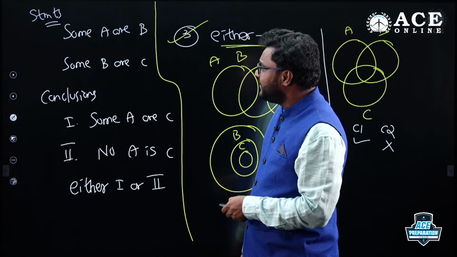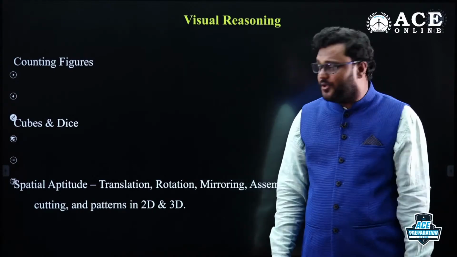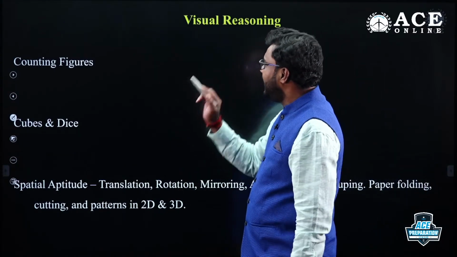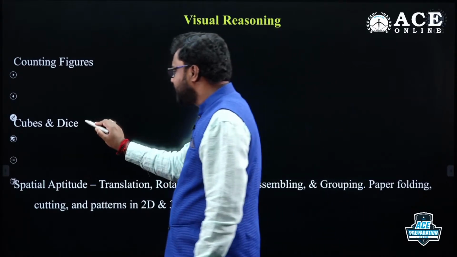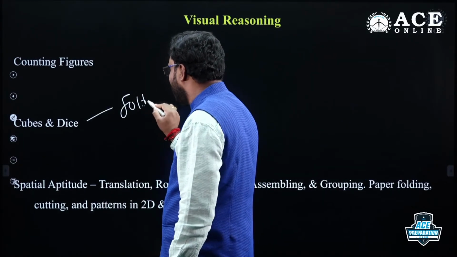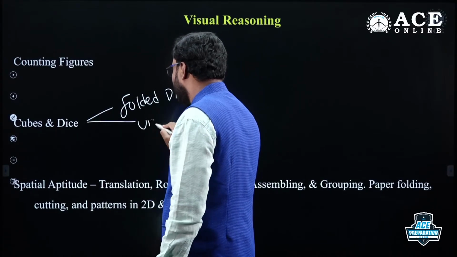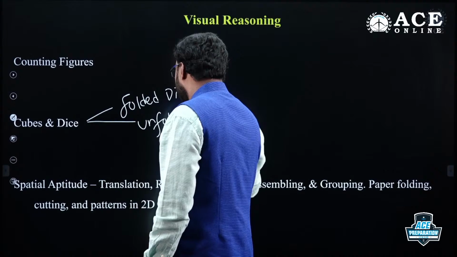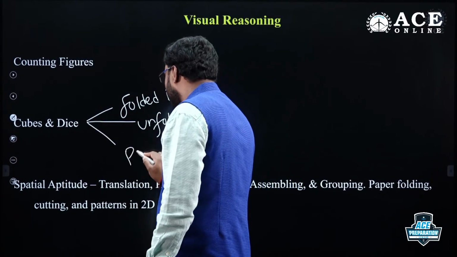Next, last but not least, my dear friends, visual reasoning or spatial aptitude. Here, all questions are related to pictures, diagrams, cubes and dice. If you see the last question, it was related to folded dice, unfolded dice, painted cubes. All these three areas they are focusing on.